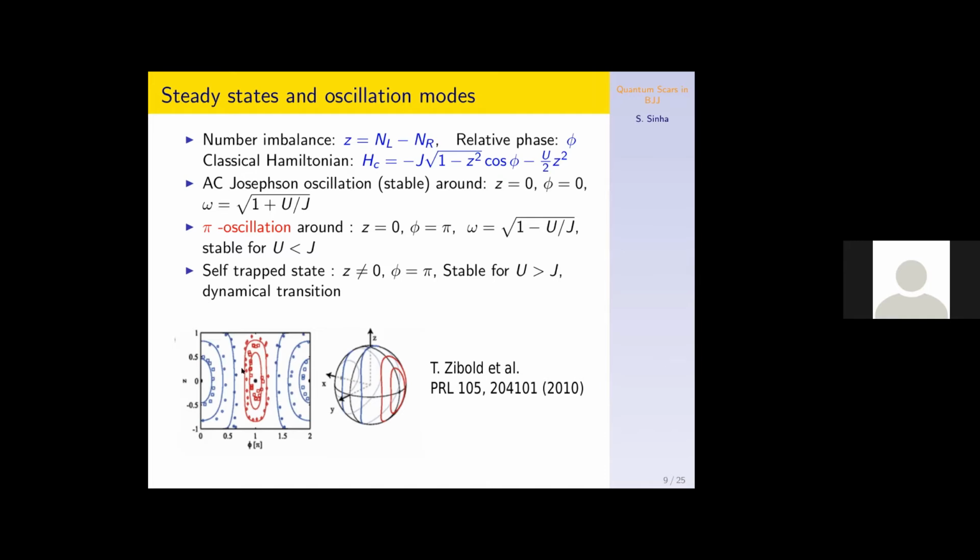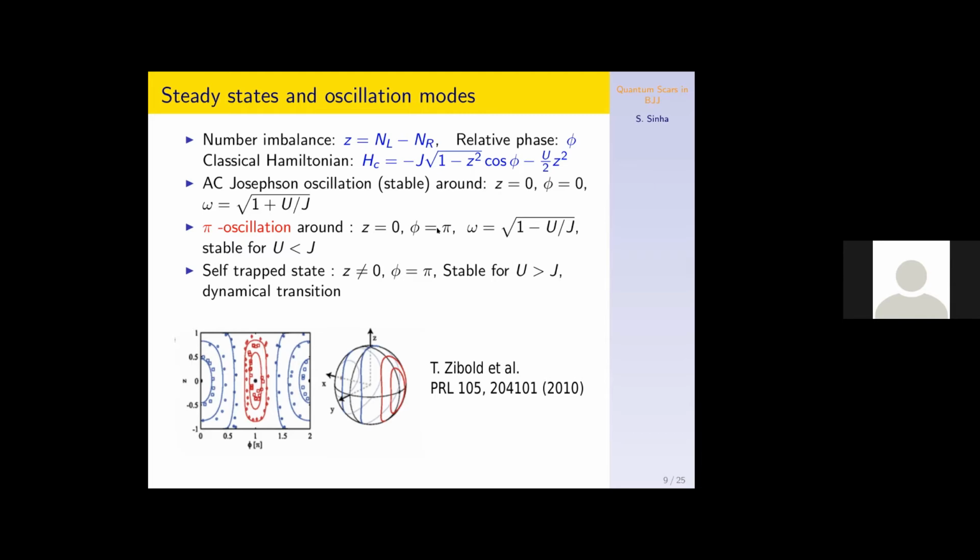So in this picture, from theory and experimental work, there are these two types of oscillation. The AC Josephson oscillation is shown by these blue lines, and the red colored ones are the pi oscillation, the pi modes. This can be seen. So in this work, I'll mainly focus on this pi oscillation. This is the main focus of the present work.